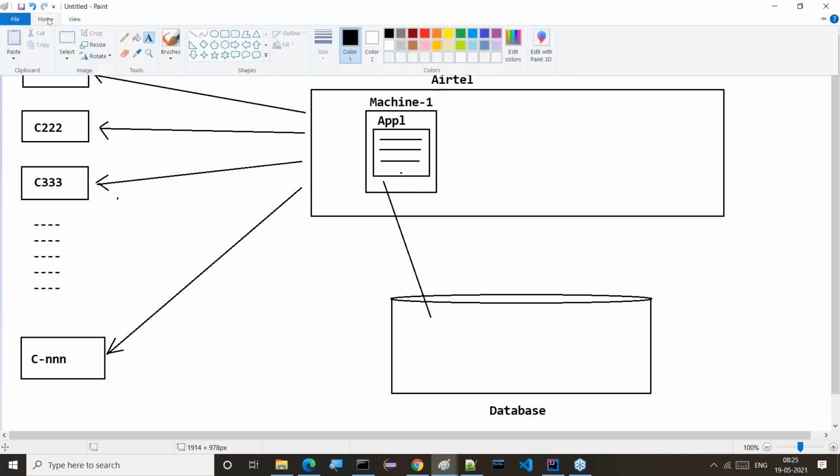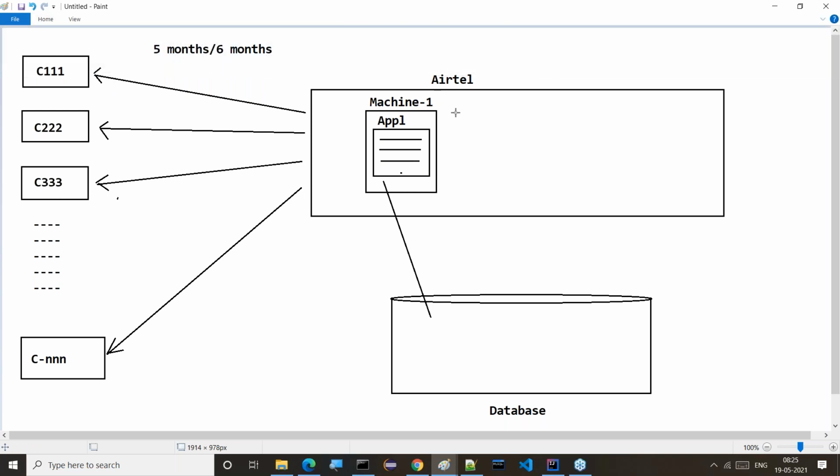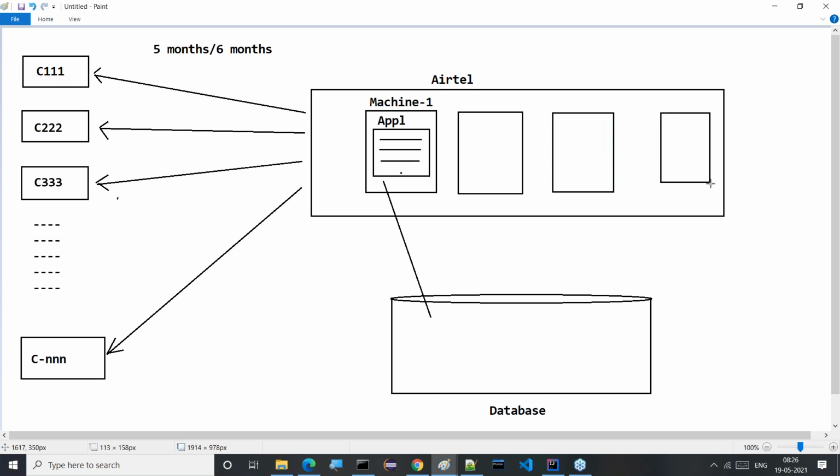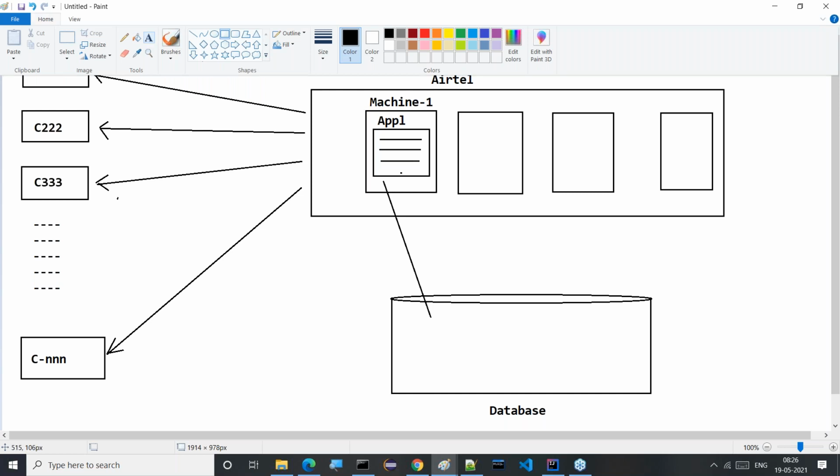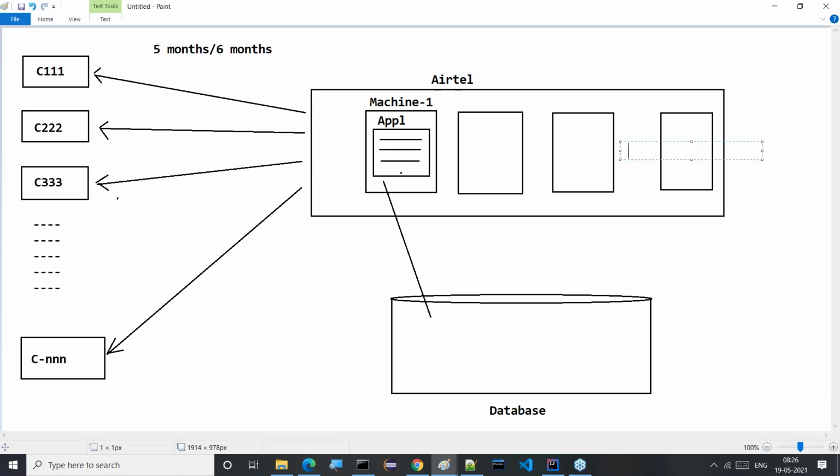The right solution would be to increase the number of machines. Yes, multiple machines we have to take. How many machines? It depends on the number of customers and on the system resources. So here we have to take multiple machines.